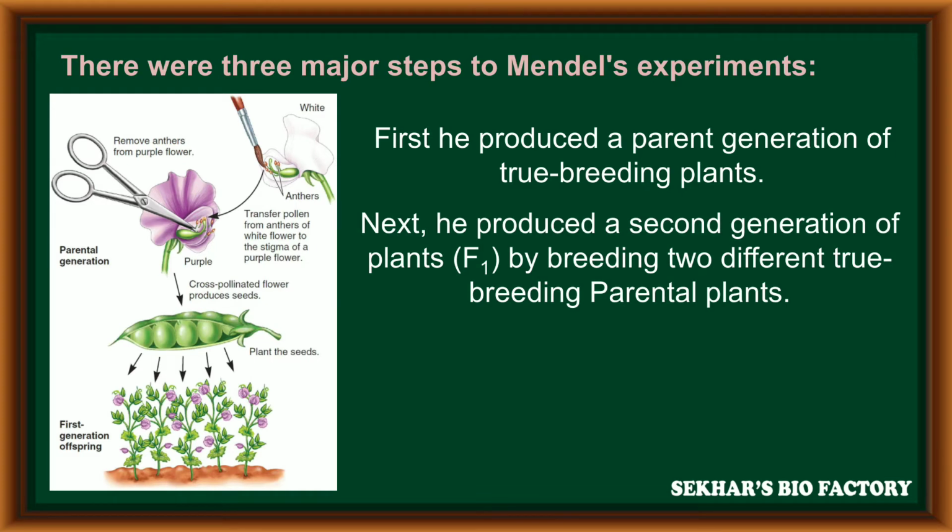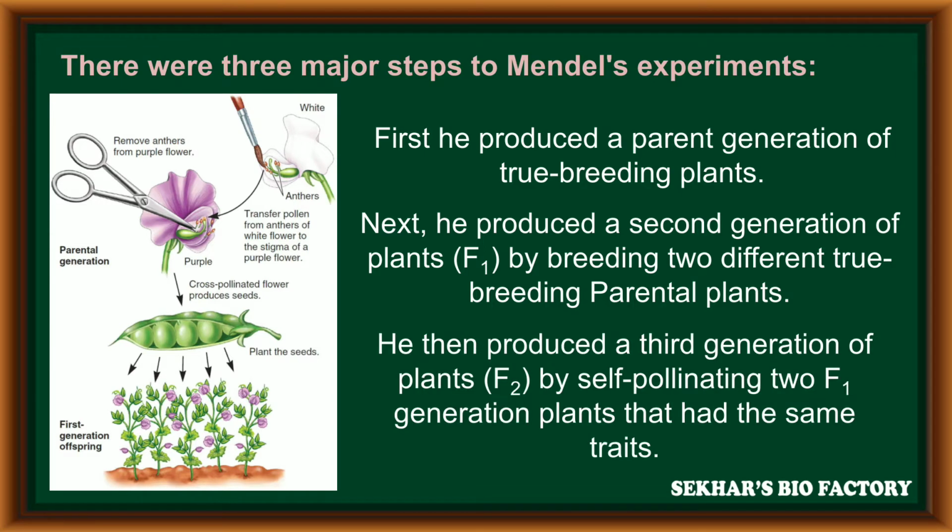In the second step, he produced the second generation of plants, called F1 plants, by breeding two different true breeding parental plants. Then he produced the third generation of plants, called the F2 generation. These are produced by conducting self-pollination between two F1 generation plants or hybrids having the same trait.